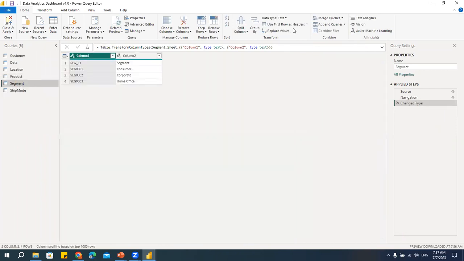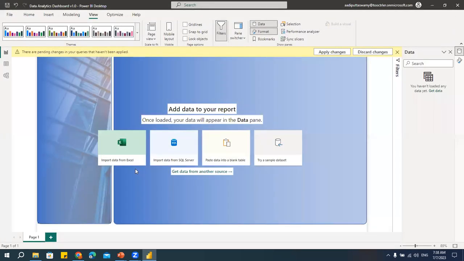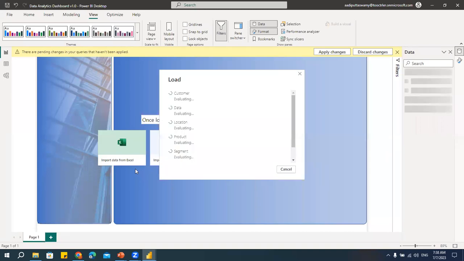Segment again. So wherever you feel that you need to make some changes, please do the changes in Power Query Editor. So this is again one part where you need to arrange your data, where you need to make your data properly structured. And now I'll say close and apply. That means one more step we did, that is we edited the data according to my requirement.